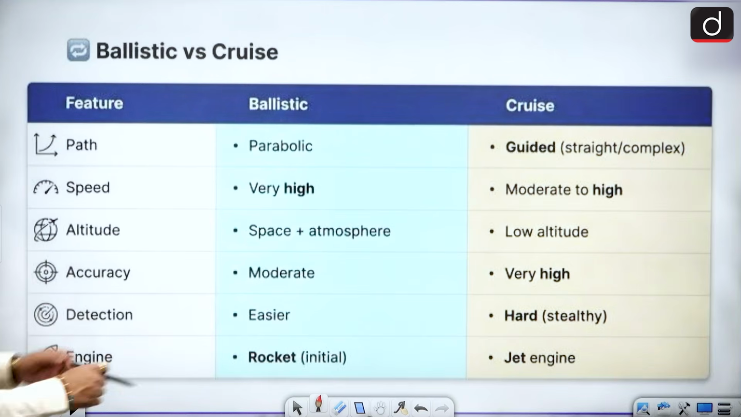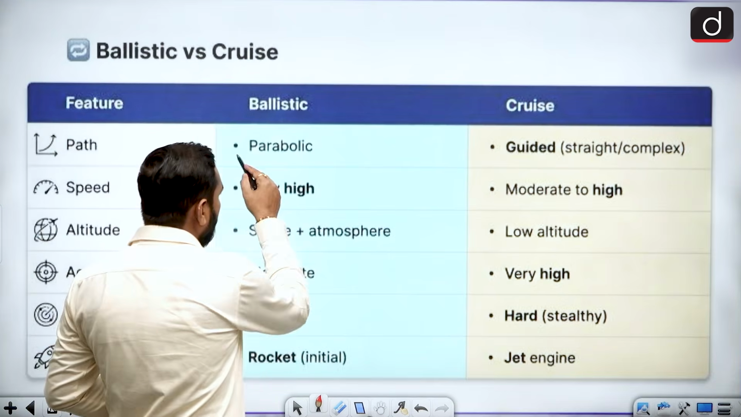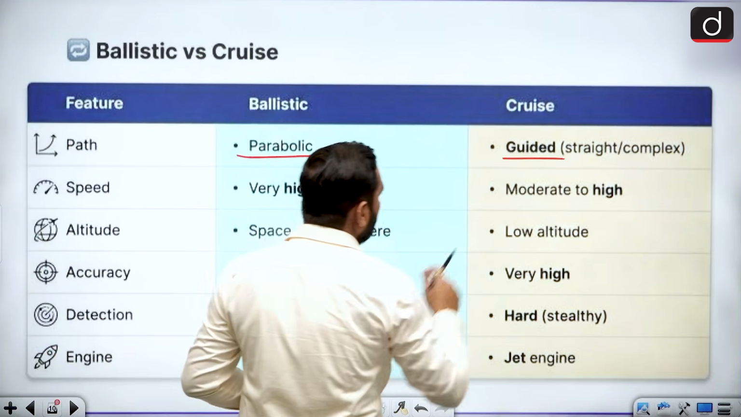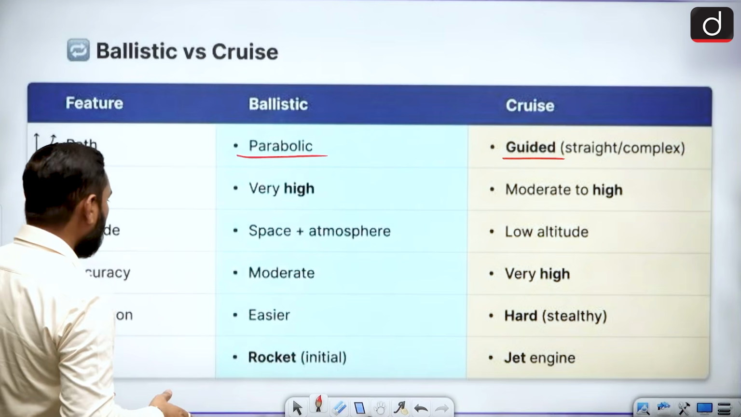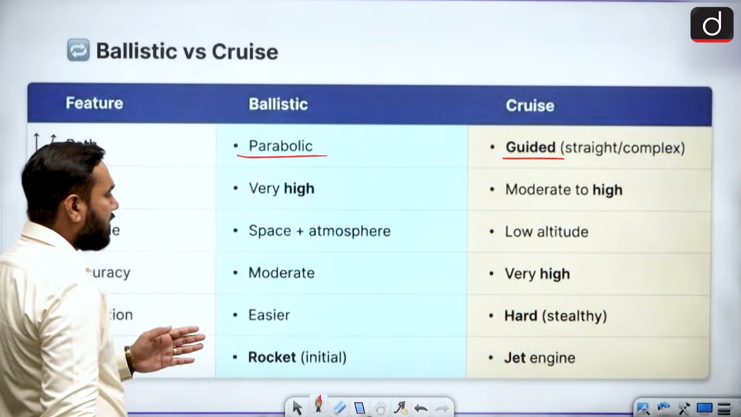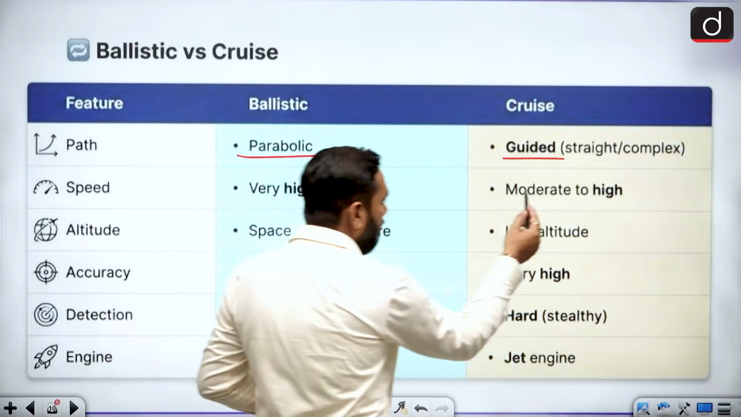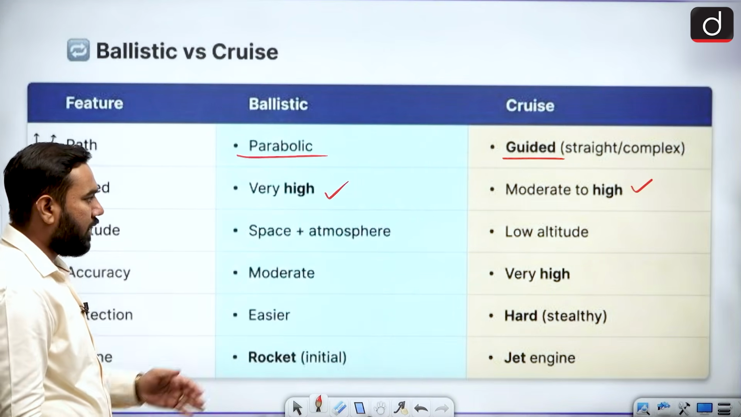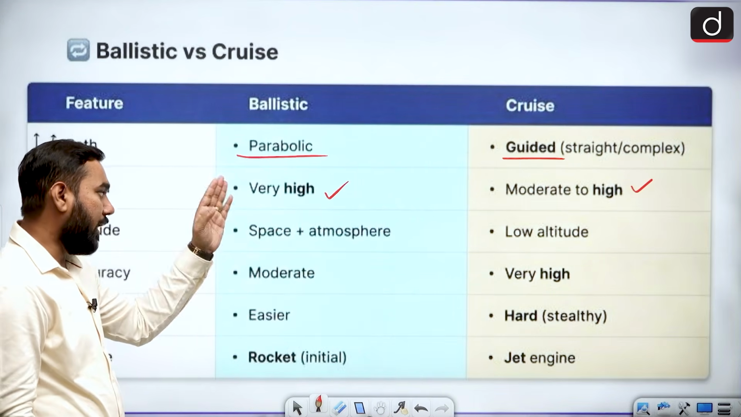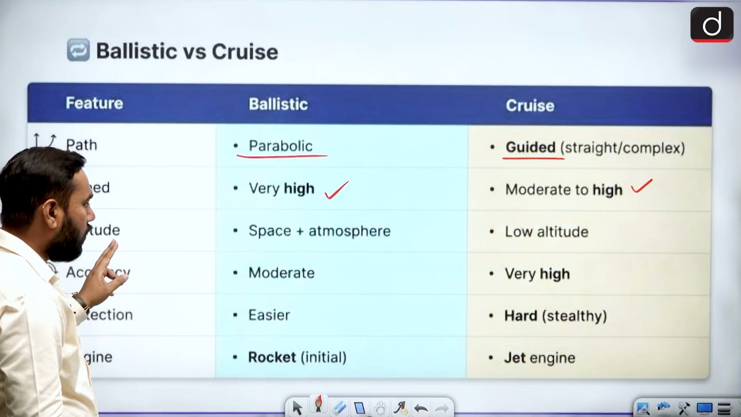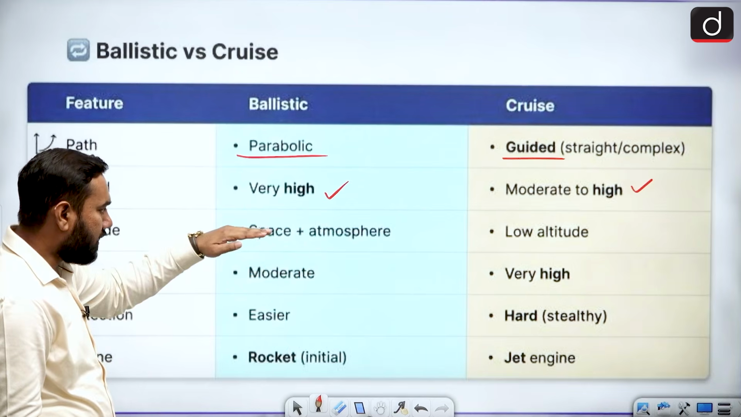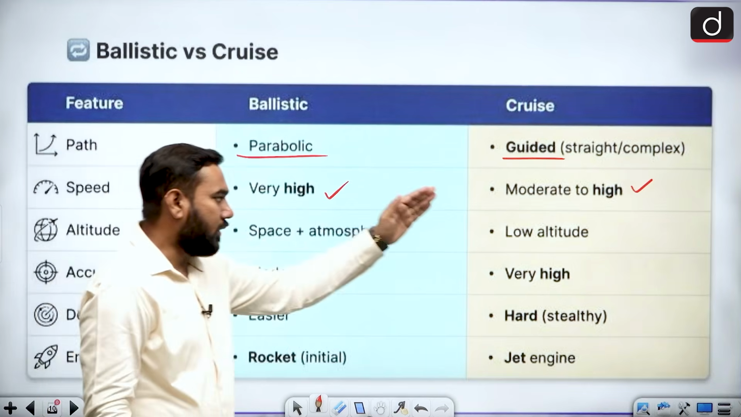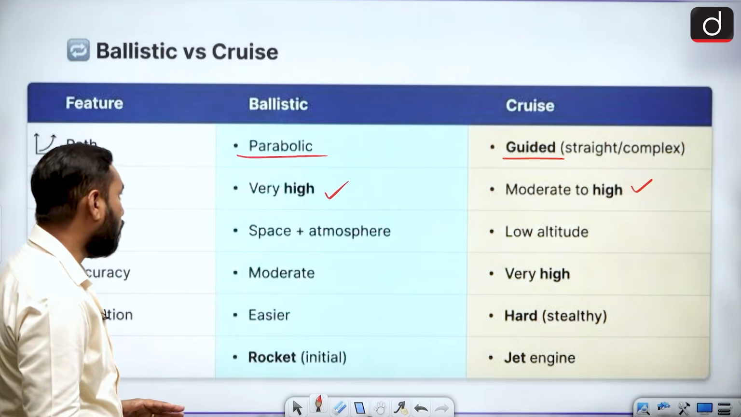Now, if we talk about the comparison between the ballistic and the cruise missile, the path, you know, is parabolic in ballistic and a guided path, a straight line, in cruise. The speed of a ballistic missile is very high, but the cruise can be moderate to high, because it is subsonic and sonic, or maybe we can say supersonic. This one is hypersonic. Altitude: space and atmosphere, meaning the ballistic can go beyond the atmosphere, but the cruise can fly at low altitude.